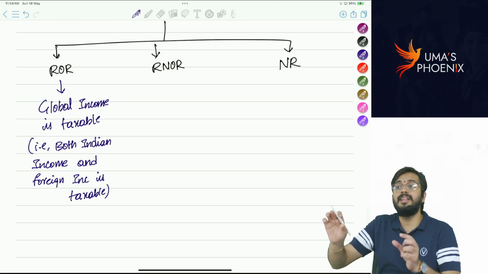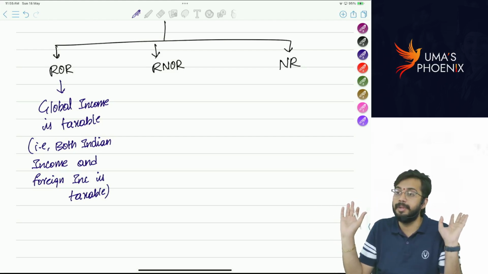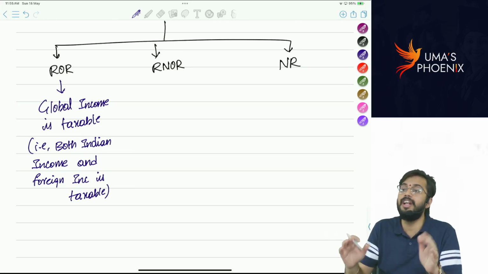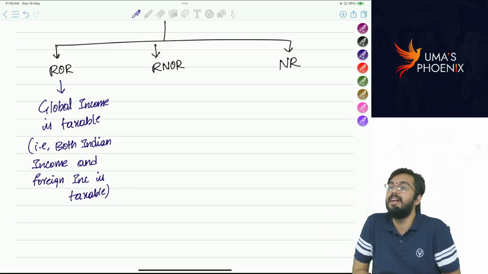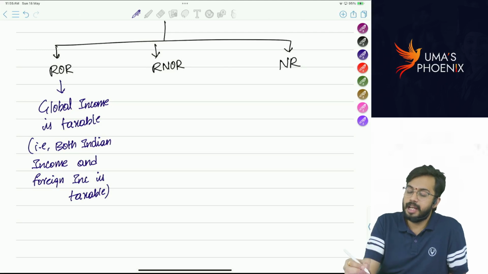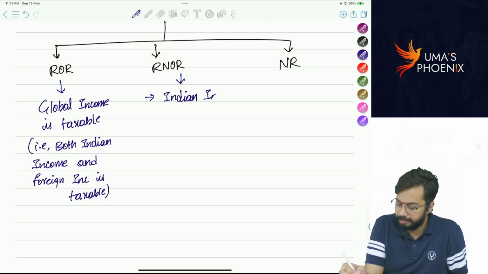So if a person becomes resident and ordinarily resident in India, for him all incomes are taxable. Whether it is Indian income or foreign income, every income is taxable for a resident and ordinarily resident. In case of resident but not ordinarily resident, Indian income is taxable.